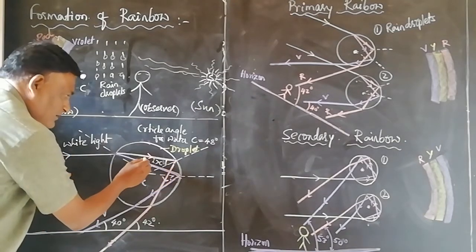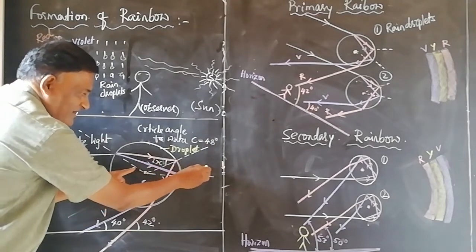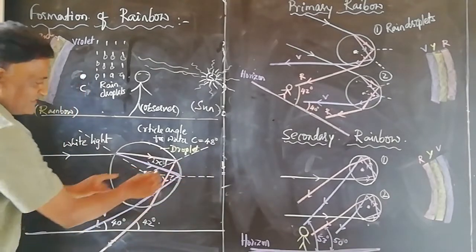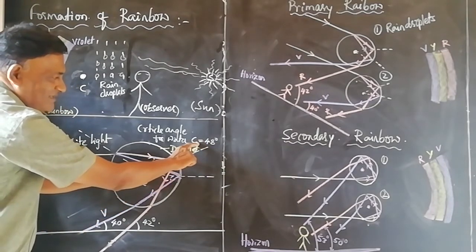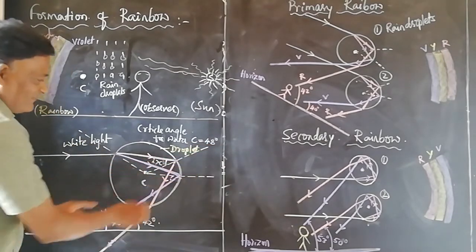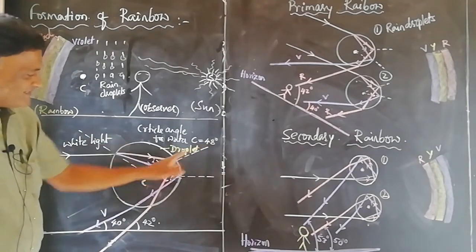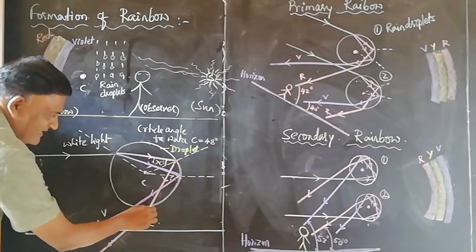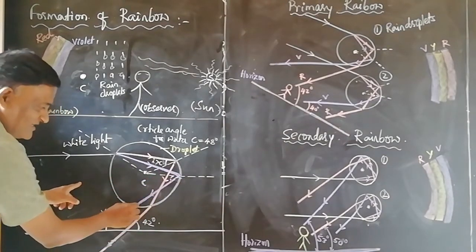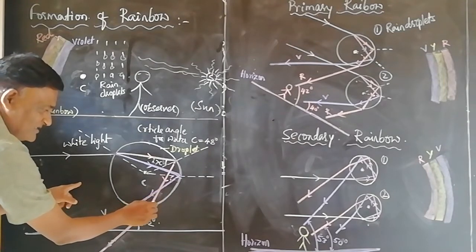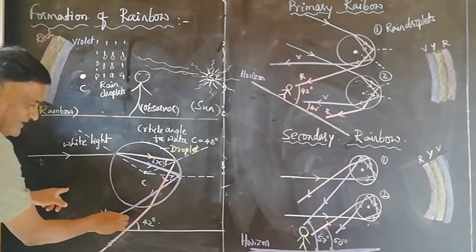The refracted light traversing from the denser water medium to the rarer air medium, incident at an angle greater than the critical angle for water. For water, the critical angle is 48 degrees. If light is incident at these points at an angle greater than 48 degrees, then light suffers total internal reflection. After total internal reflection, the totally internally reflected rays once again are incident on the interface of water medium and air medium.